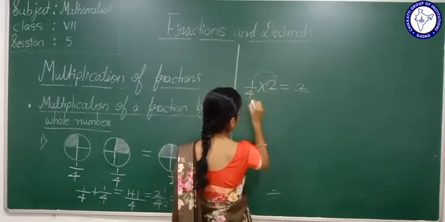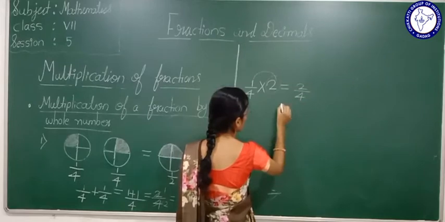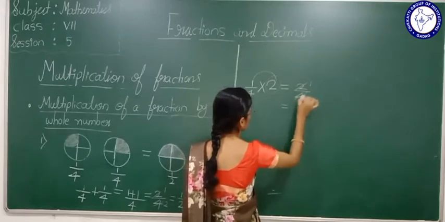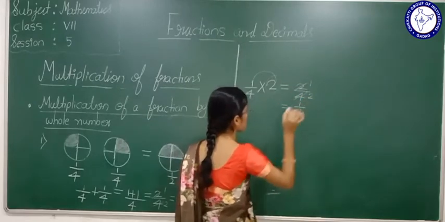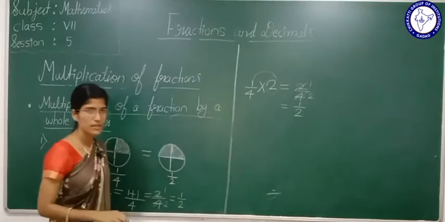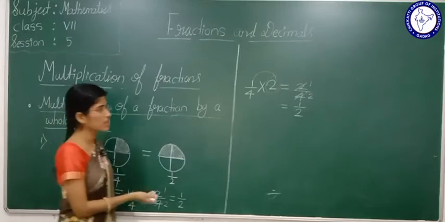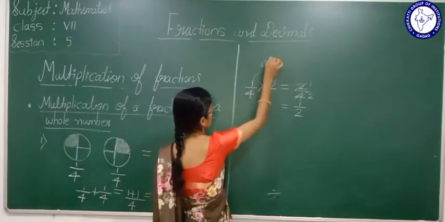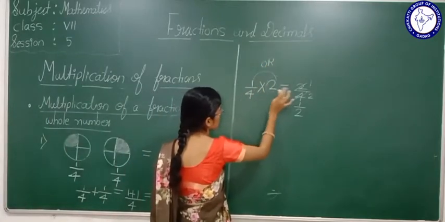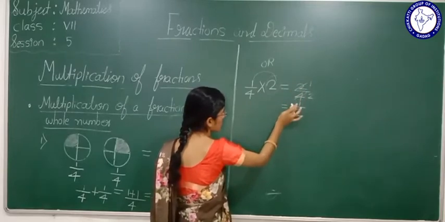Here we keep the denominator same. 2 by 4 is 1 by 2. So instead of adding, we can do 1 by 4 multiplied by 2, which is 2 by 4, that is 1 by 2.